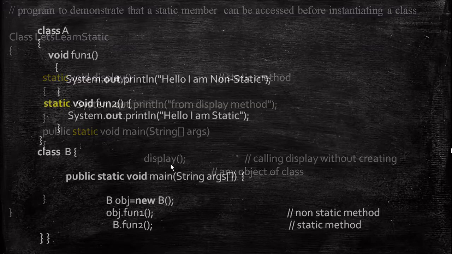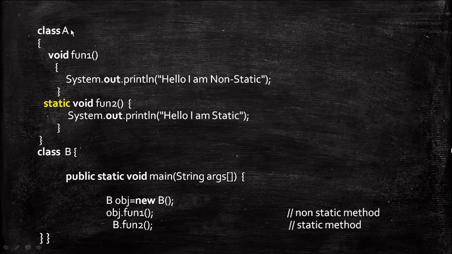Another example: in this class A I have two functions, function 1 and function 2. Out of these two methods, only function 2 is declared as static. So this is called a static method, right? In the main method I am creating an object for the class and invoking function 1, whereas function 2 is invoked directly with the help of the class name instead of object creation.